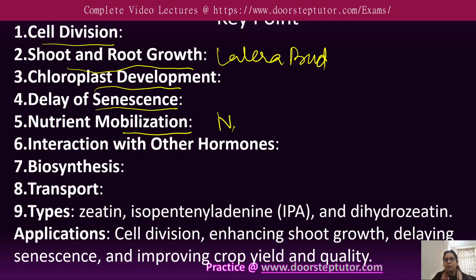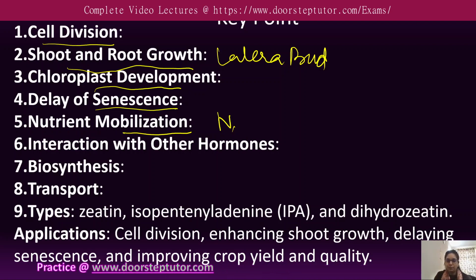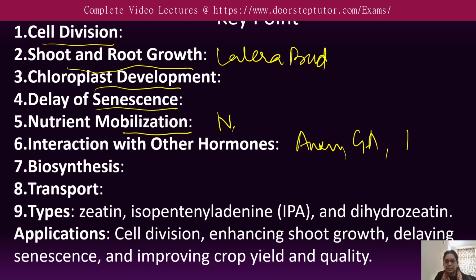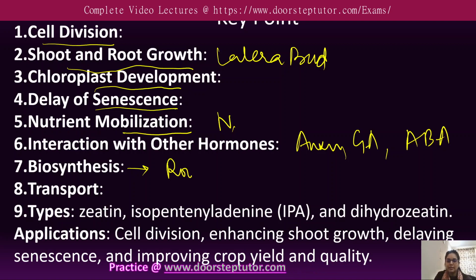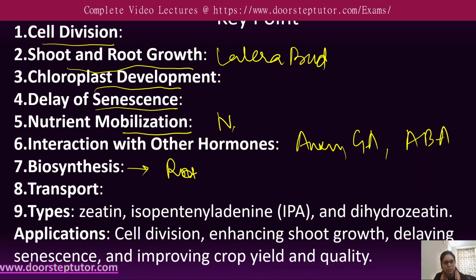Next, they interact with other hormones also, such as auxins, gibberellins, and abscisic acid, to coordinate various aspects of plant growth and development. As for biosynthesis, they are particularly synthesized in the root, but are also produced in some other plant tissues.